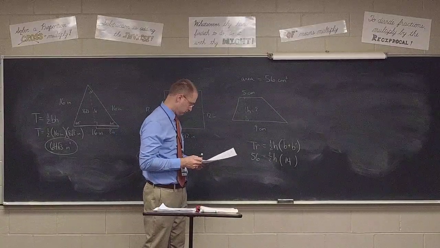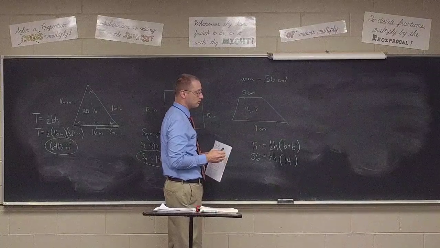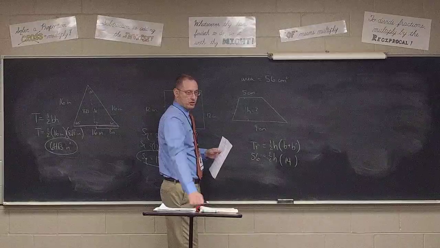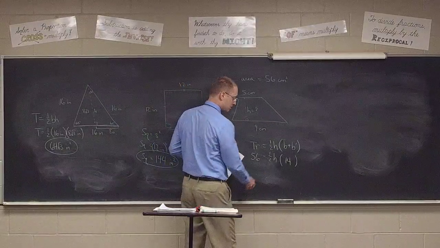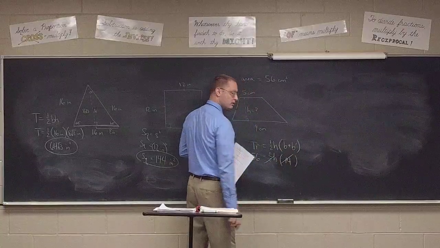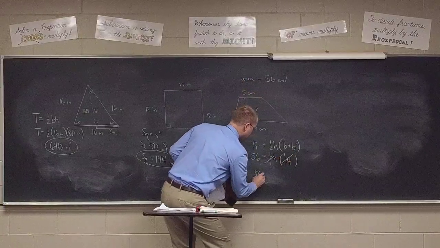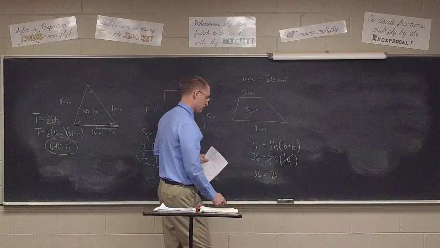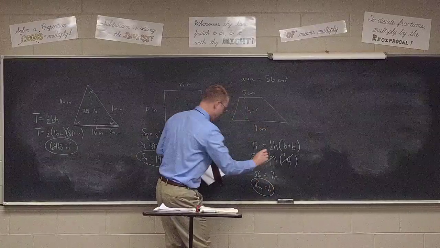You would divide away, or no. I could, but I'd rather make my life easier first. Oh, yeah. 1 and 7. Right, so really, Genesis, it becomes 56 equals 7h, right? h equals 8. Divide away the 7, h equals 8 centimeters. And there's our answer for number 3.